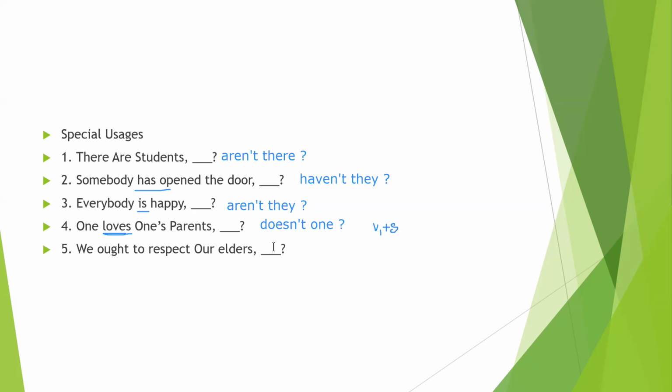Now let's see the final one. We ought to respect our elders. Here "ought to" is one of the helping verbs. So in this special case we can write "oughtn't we" or we can write "shall we".